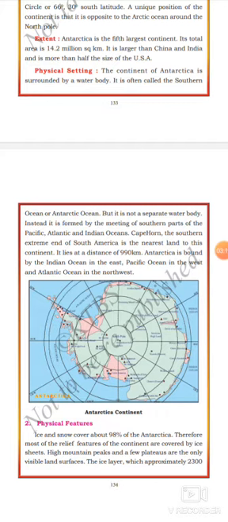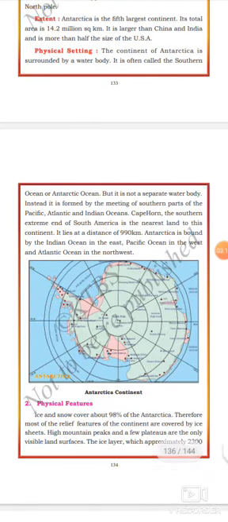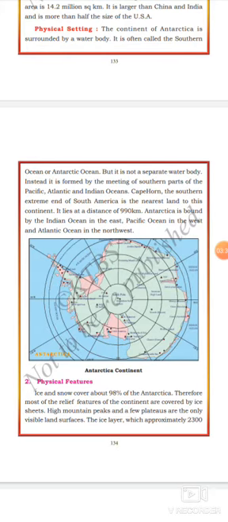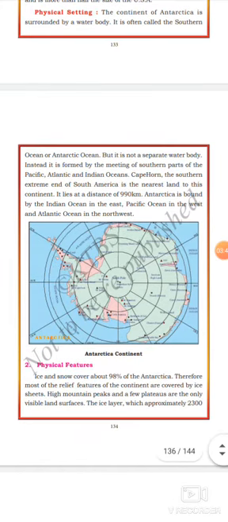Instead, it is formed by the meeting of the southern parts of the Pacific, Atlantic, and Indian Oceans. Cape Horn, the southern extreme end of South America, is the nearest land to this continent. Which is the nearest land to the Antarctica continent? Cape Horn. It lies at a distance of 990 kilometers.